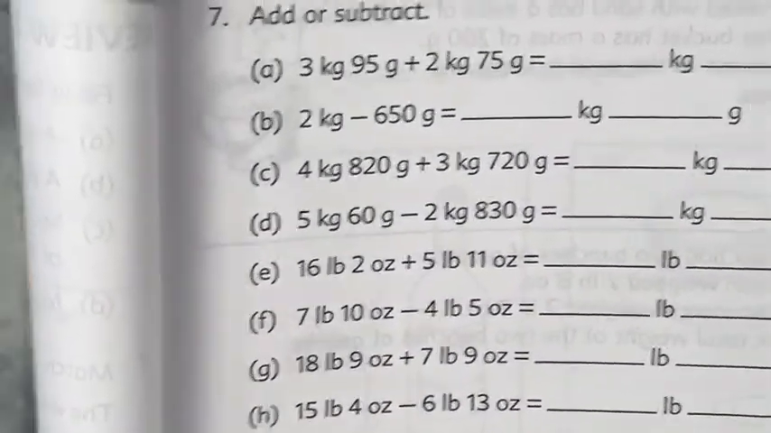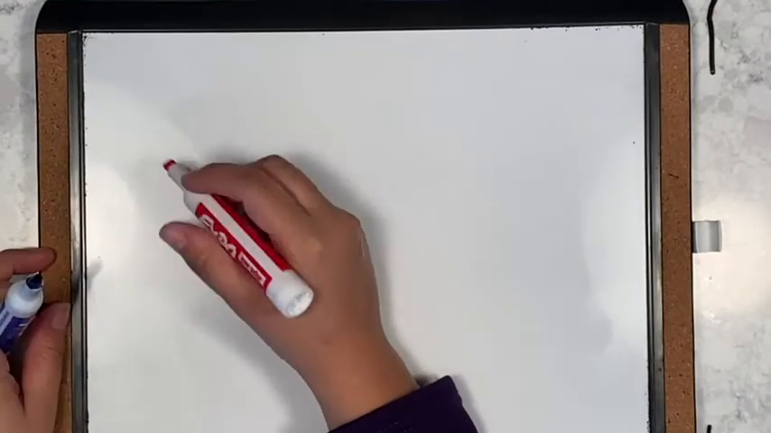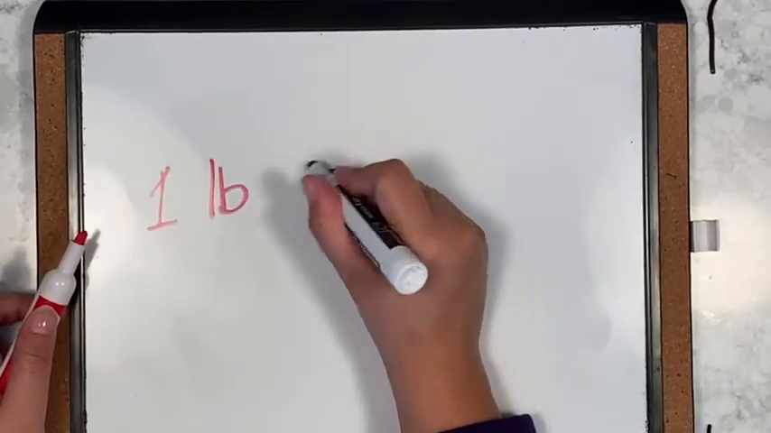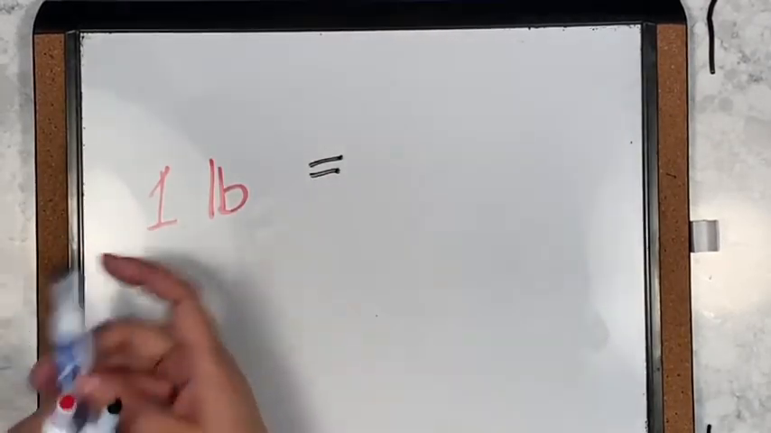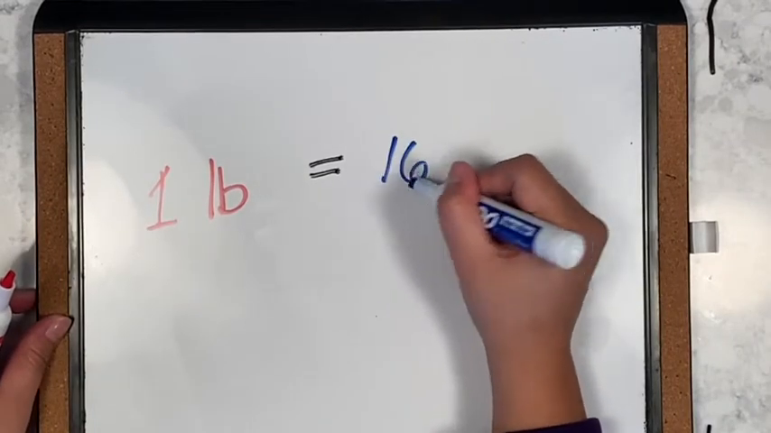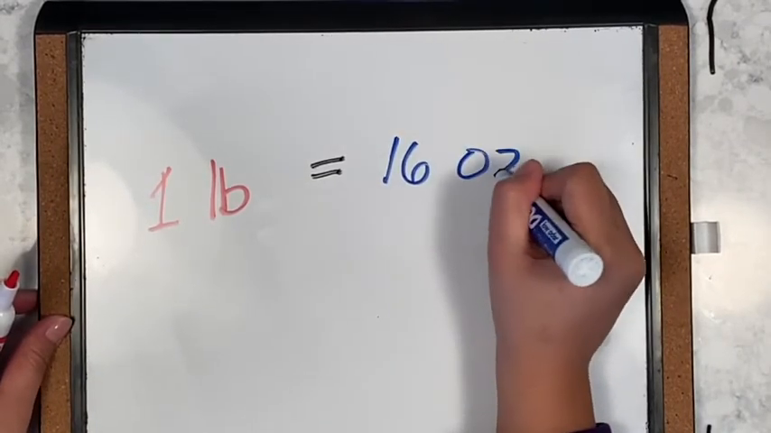So now let's begin. I want you to remember one thing. 1 pound is equal to how many ounces? Yes, it is 16 ounces, right?